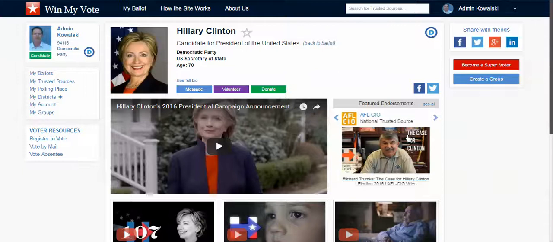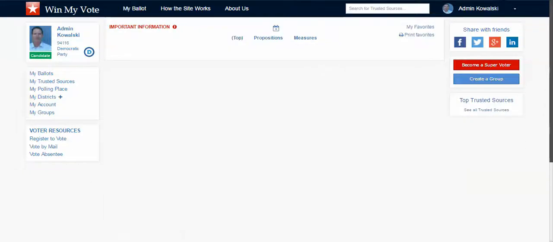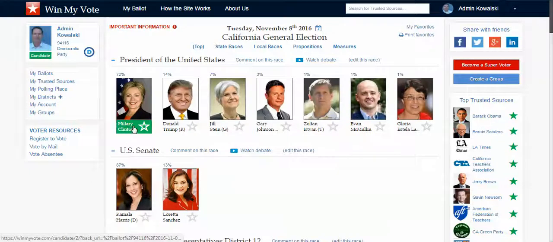And with that, I can say, great, I follow the AFL-CIO, they've done their homework, this is good, I can favorite that candidate. Now when I go back to my ballot, you can see that the candidate's nameplate is turned green. I can even see how the candidate is doing, and these are the percentages of favorites that are on Win My Vote.